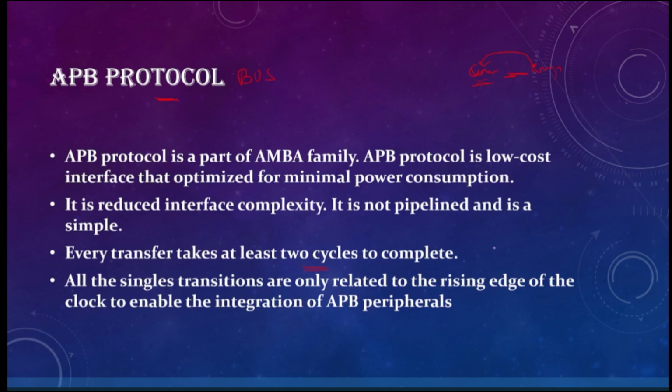Okay, one cycle is called the setup cycle, and another cycle is called the access cycle. We'll be talking about the setup cycle and access cycle when we discuss the state diagrams. As for now, the APB protocol takes 2 cycles in order to complete one transfer.